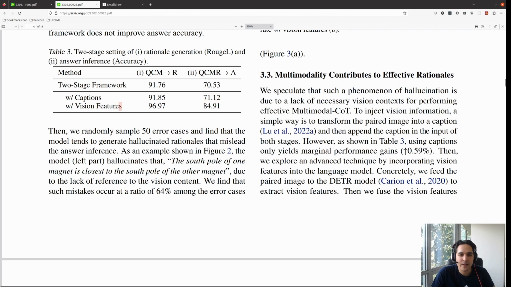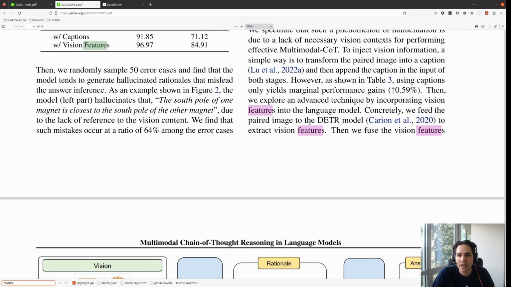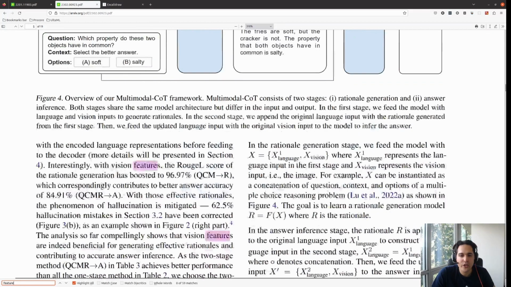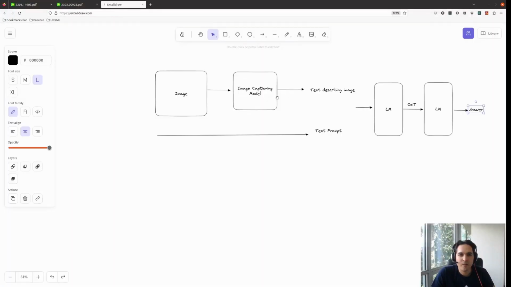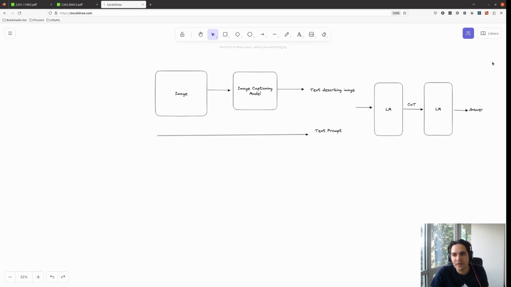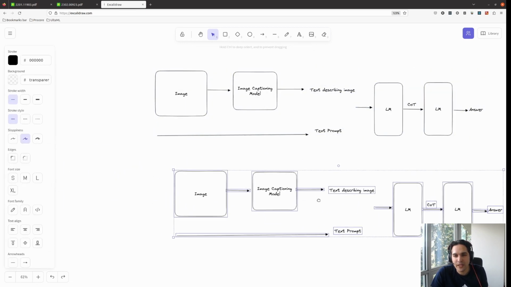That's why they said, instead of doing that, maybe we can get some feature like DETR, and they fuse the vision feature with the encoded language representation before feeding to the decoder. So in the encoding part of the T5, they have the feature fused from DETR. This is the first version to do the captioning.